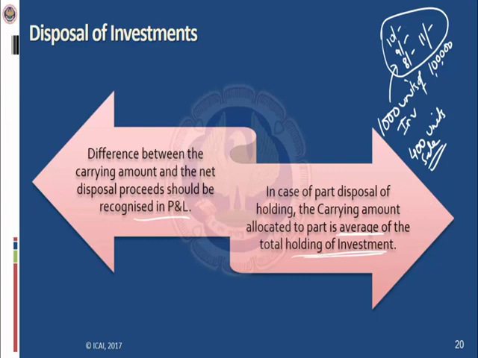While calculating the profit on sale of these 400 units, the carrying amount for this portion will be the weighted average amount. It should not be on a FIFO basis, it should be on a weighted average basis. So the entity has to determine the weighted average carrying value of these 400 units, and this carrying value has to be compared with the disposal or sale price. The difference will go to profit and loss. The key concept here is it has to be determined on the basis of average price.